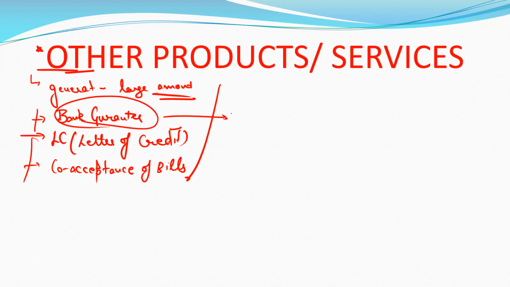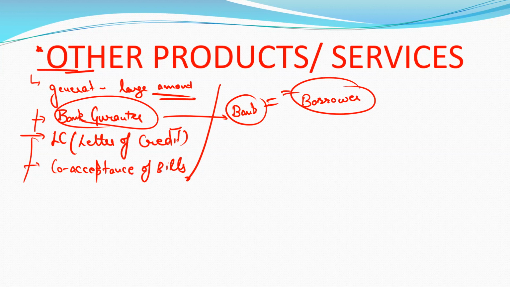Basically, in a bank guarantee, the bank will take something like a property or any other thing as a security and will guarantee on behalf of the borrower. If the borrower defaults, then the bank will be liable to pay. And the bank will earn a commission in all these things.